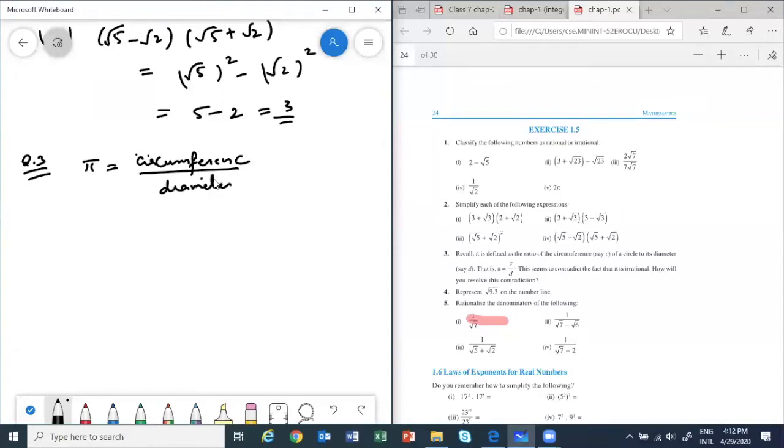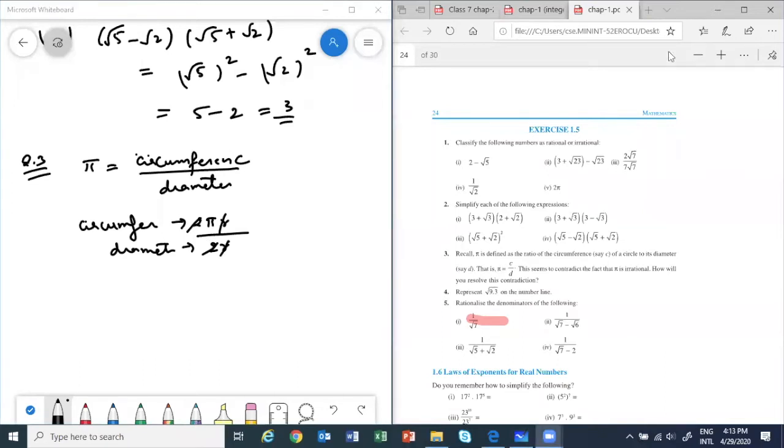Isn't it? Is it correct or not? What is the formula for circumference? It's 2 pi r. And diameter is how much? 2r. So if you divide it, you will get pi, no? So that's how it is defined.